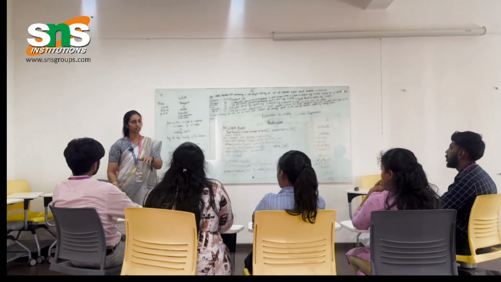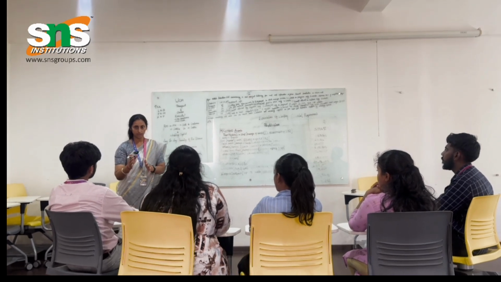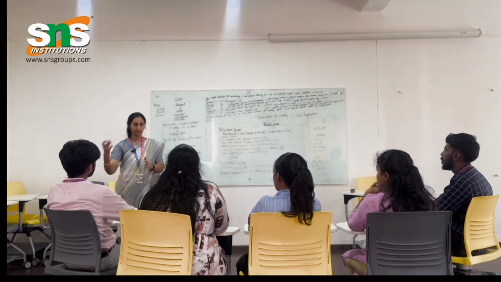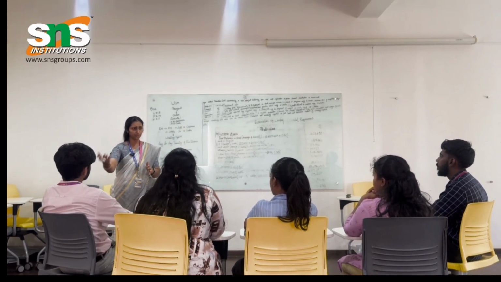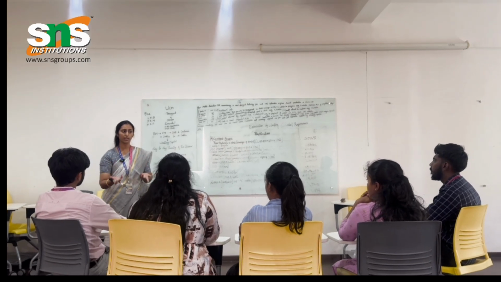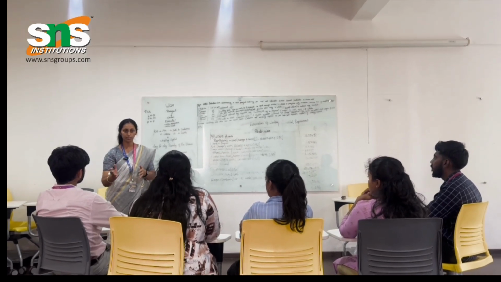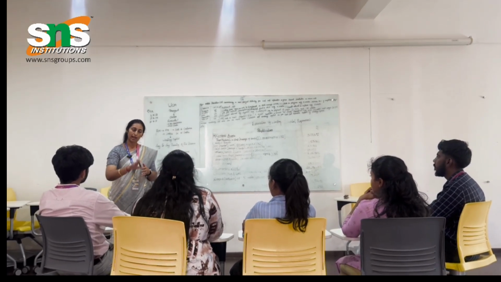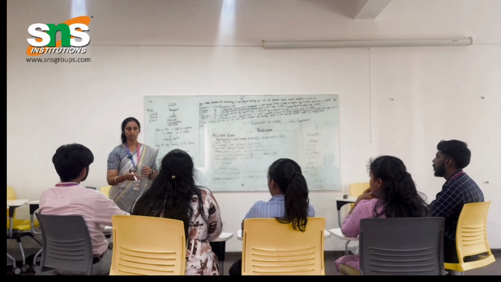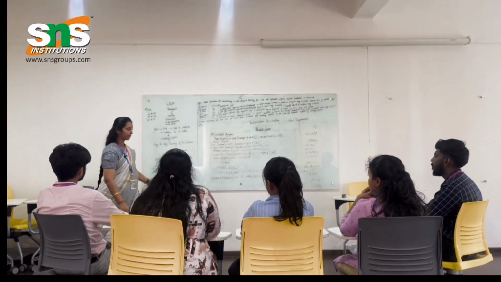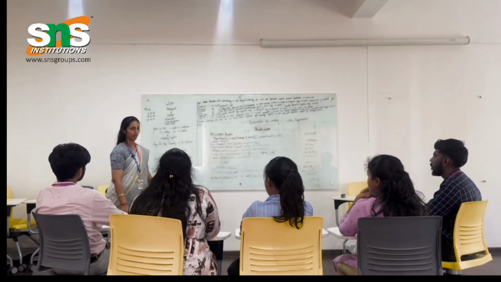Then your product is ready for sale. To sell it to customers, through some transportation mode, logistics, you again need to spend some cash. This is the entire flow of working capital management.